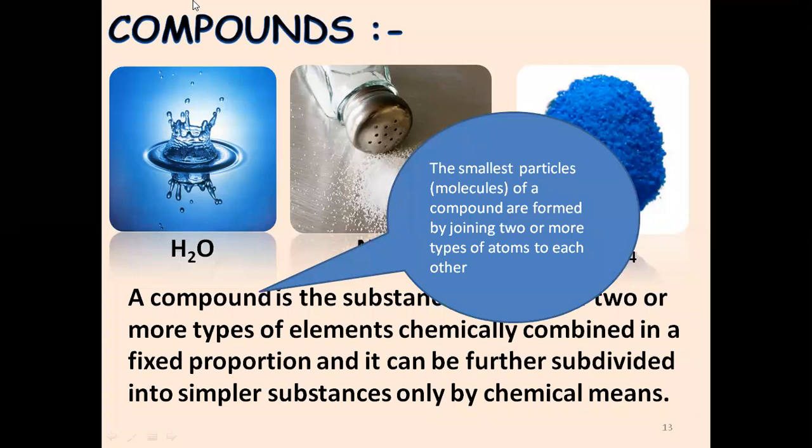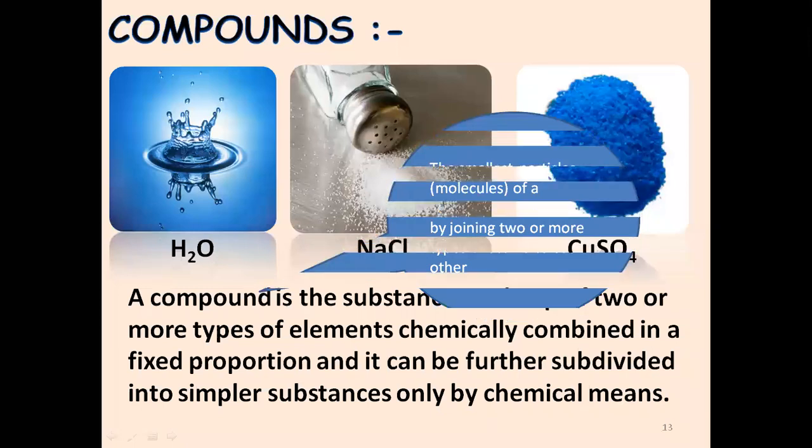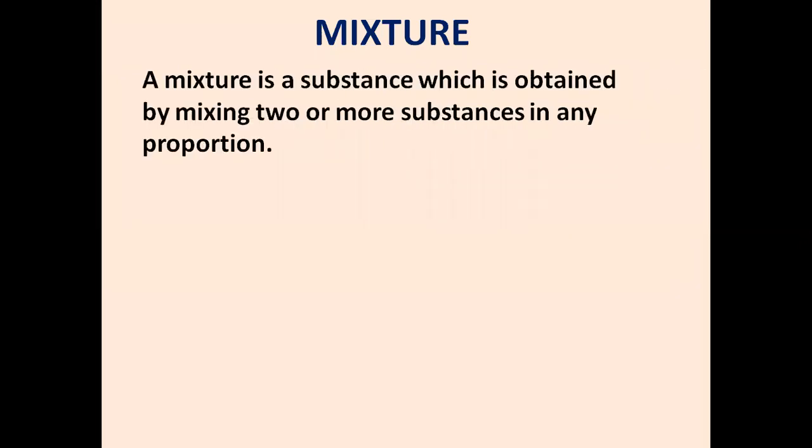Finished writing? Yes, everyone. So now we are done with elements, we are done with compounds. Now we come to the third one. What is the third type? Come on, tell me. Thank you, Nishita. The third type is mixtures. So what is a mixture? A mixture is a substance which is obtained by mixing two or more substances in any proportion. Let me give you a very random example of a mixture.